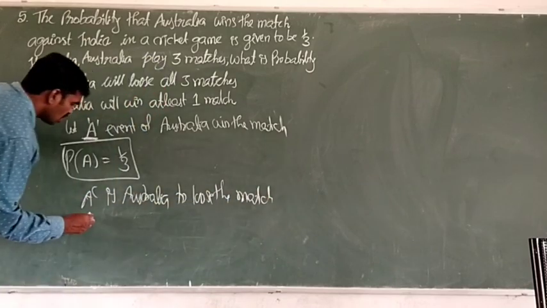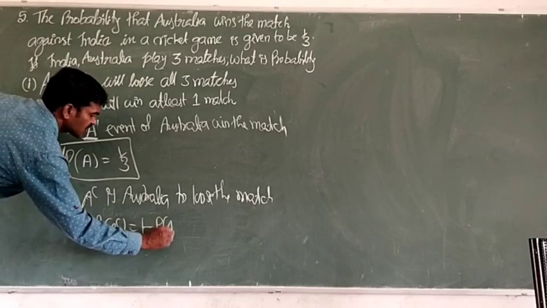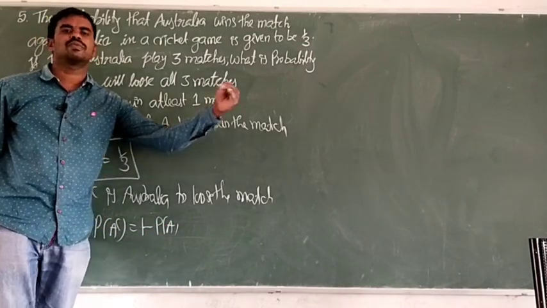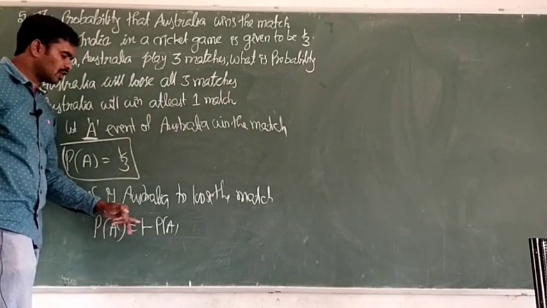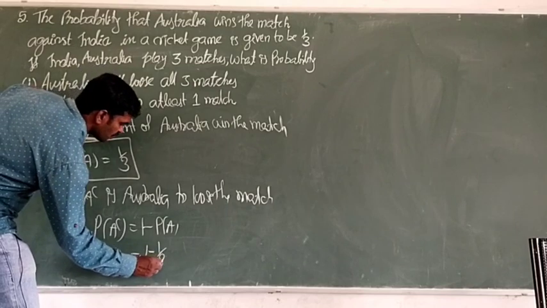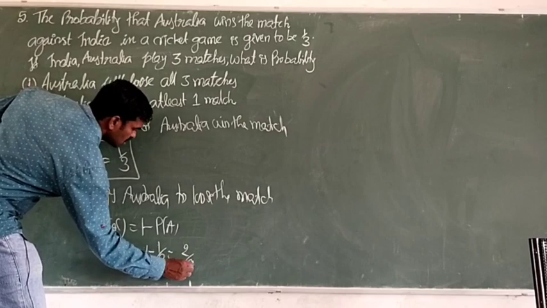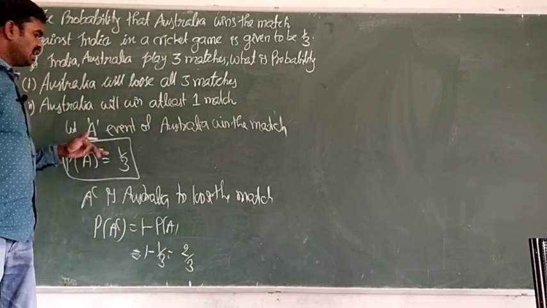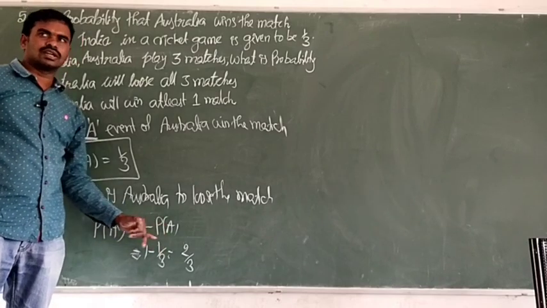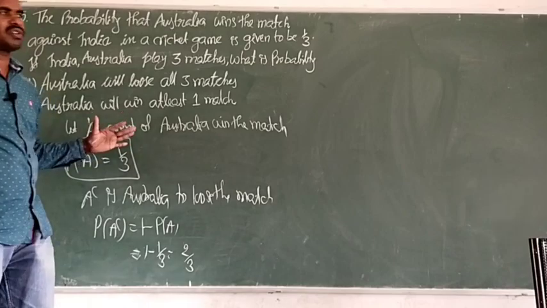So P of A complement is equal to 1 minus P of A, because we know that probability of A plus probability of A complement equals 1. So it is 1 minus 1 by 3, that is 3 minus 1, 2 by 3. For winning there is 1 by 3 probability, for losing 2 by 3. Means there are fewer chances for Australia to win the match here.